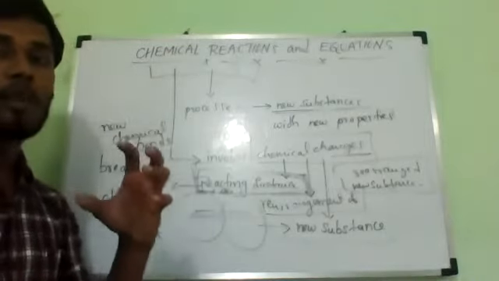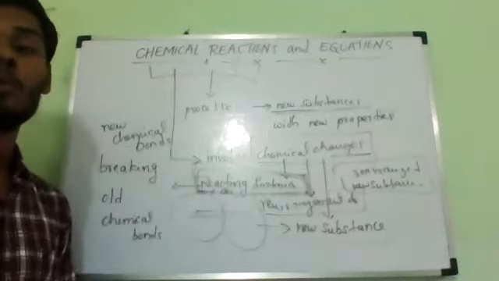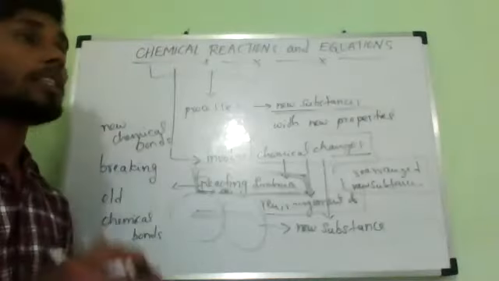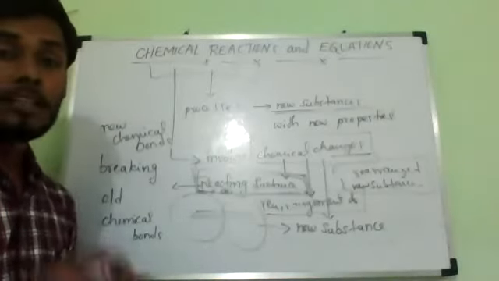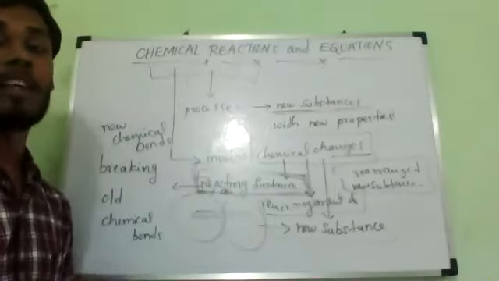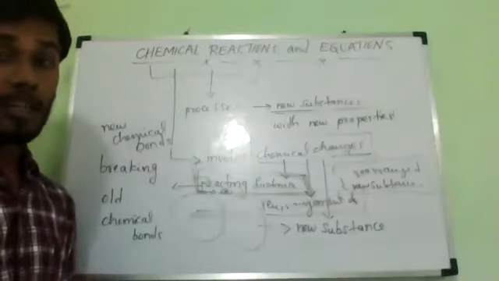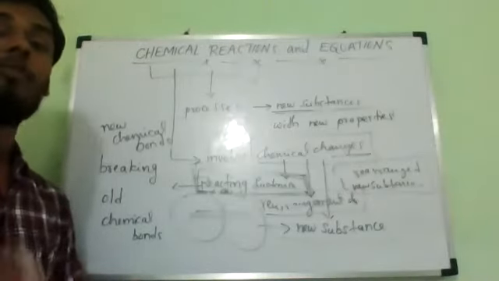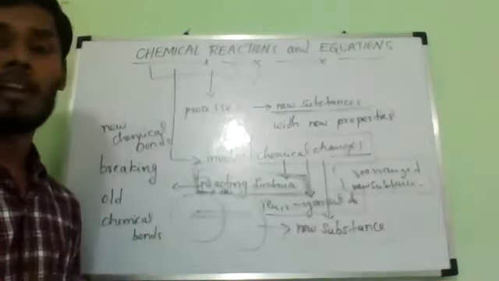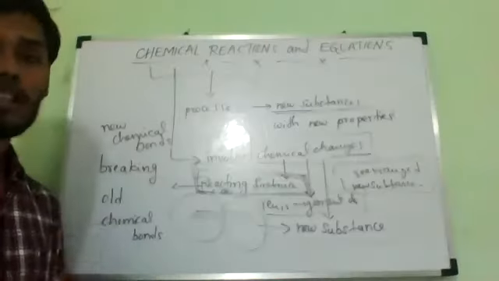Atoms of one element do not change into those of another element. This is called a chemical reaction.